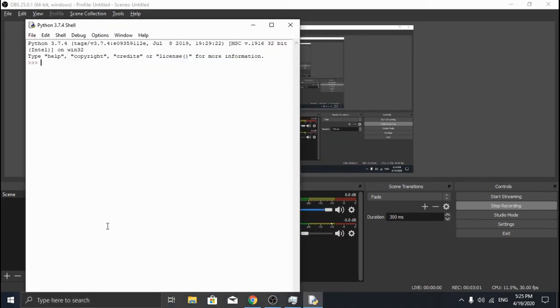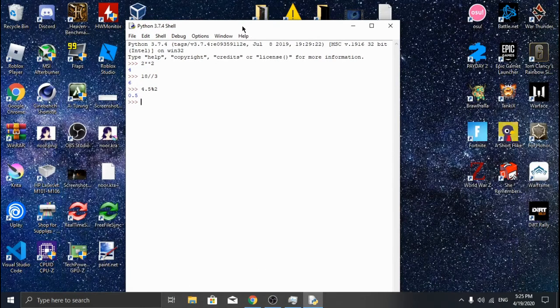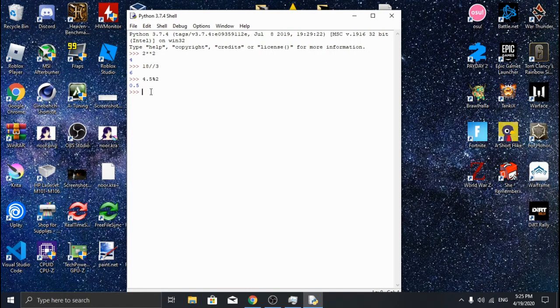So first, now I know how to make exponents. Yeah, success. And quotients, although I don't remember hearing that in math class. That should equal 6. Yes. And remainder. Let's do 4.5 percent sign 2, should equal 0.5, and it is. Okay, it's cool. I use this because I'm too lazy. I don't want to open Visual Studio Code. Let me see what I'm gonna do now.